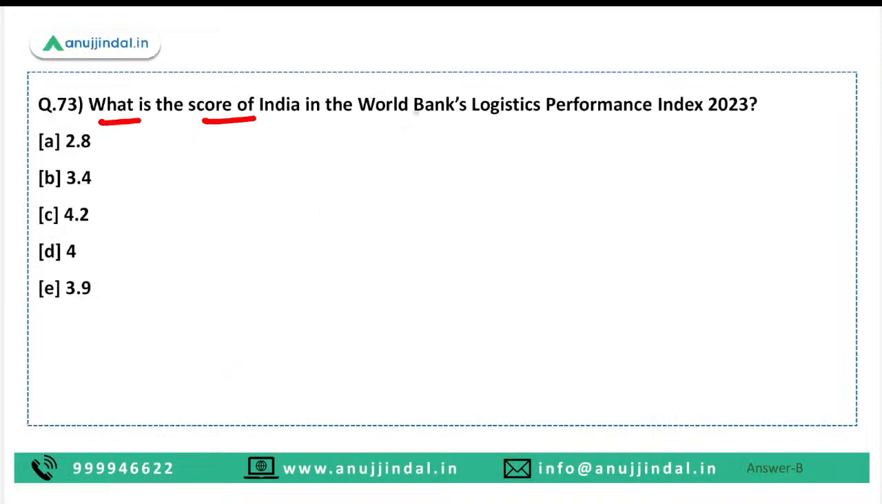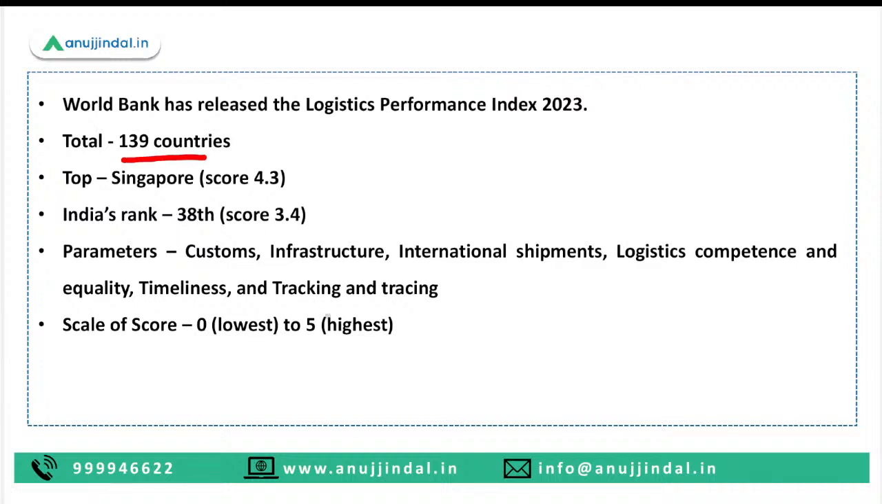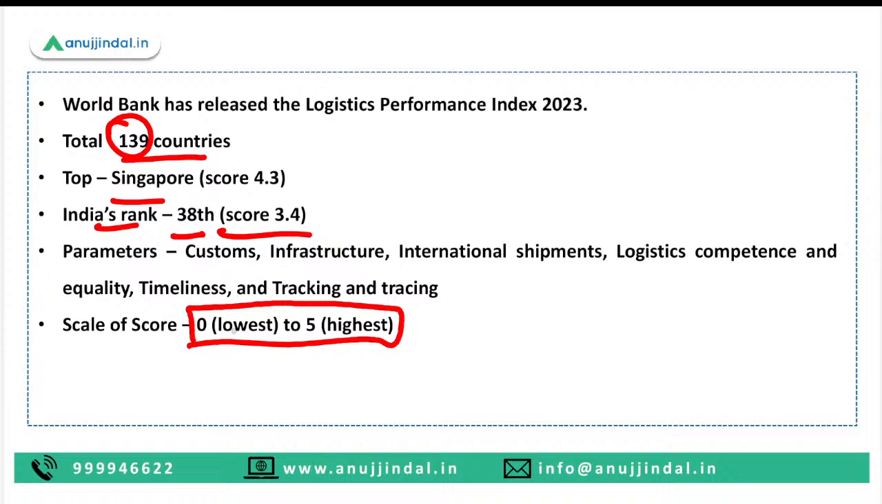What is the score of India in the World Bank's Logistics Performance Index 2023? So 3.4 is India's score. 139 countries in total were assessed. Singapore has scored the best. India's rank is 38th out of 139 countries. So India is performing fairly good. India's score is 3.4, and here, guys, the range of the score is between 0 to 5. So 0 is the lowest, 5 is the highest, and we are progressing towards a very good position.